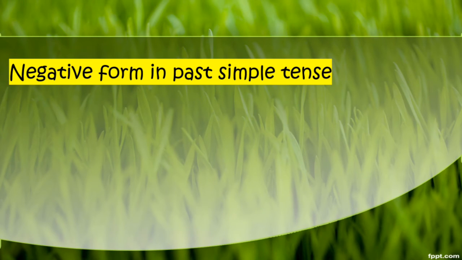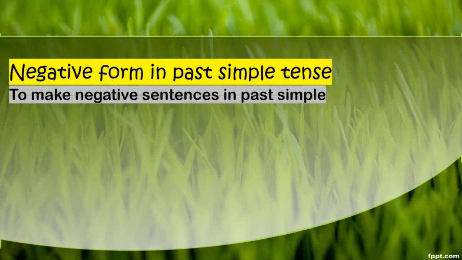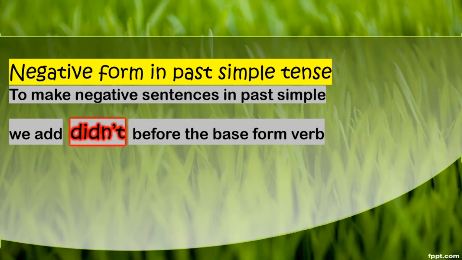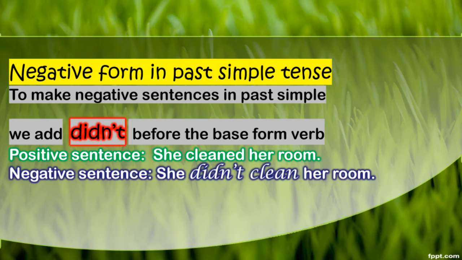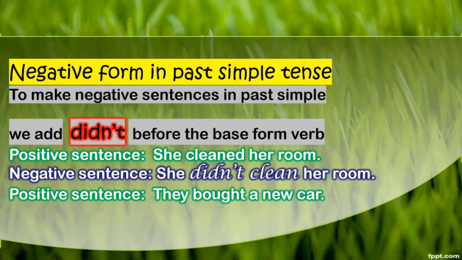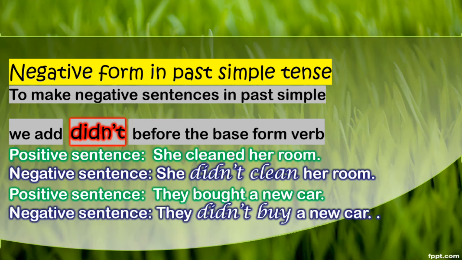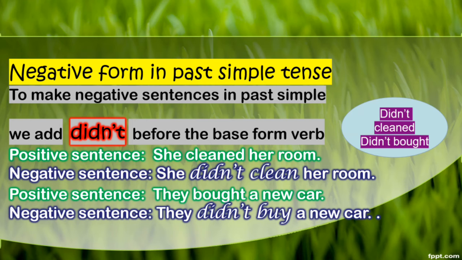Okay? Negative form in past simple tense. How to make a negative sentence in past tense? We add didn't before the base form verb. For example, she cleaned her room. In the negative form, it becomes she didn't clean her room. Another example, they bought a new car. To make it negative, it becomes they didn't buy a new car. Pay attention that after didn't, we have the base form verb. So we can't say didn't cleaned or didn't bought. It's wrong. Okay?